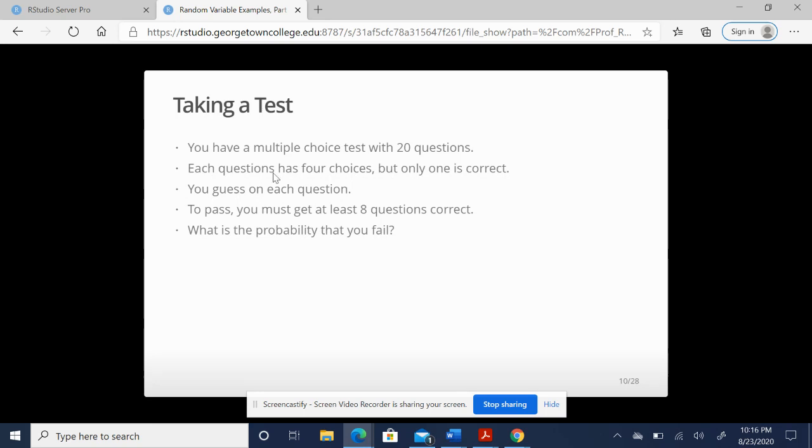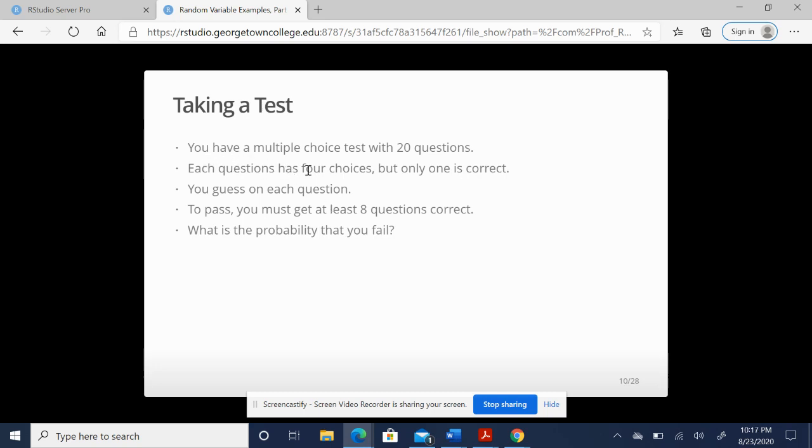We have a set number of trials. We're going to guess 20 times. Is the probability going to stay the same every single time? Each question has 4 choices, but only one is correct. So you have a 25% chance of being correct. You have a 75% chance of being wrong. You're going to guess on each question. So what does that mean?